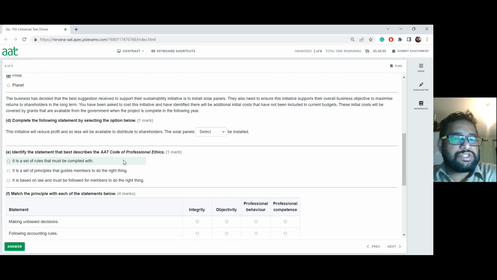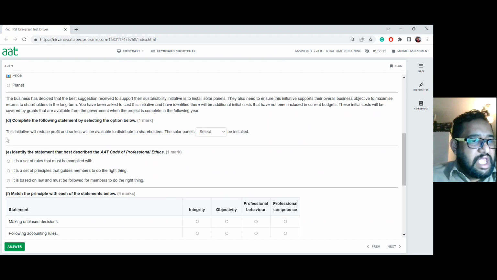You have been asked to cost the initiative and have identified there will be additional initial costs that have not been included in the current budgets. These initial costs are to be covered by grants available from the government when the project is completed in the following year. Now they're asking you to complete the following statement by selecting the option below.